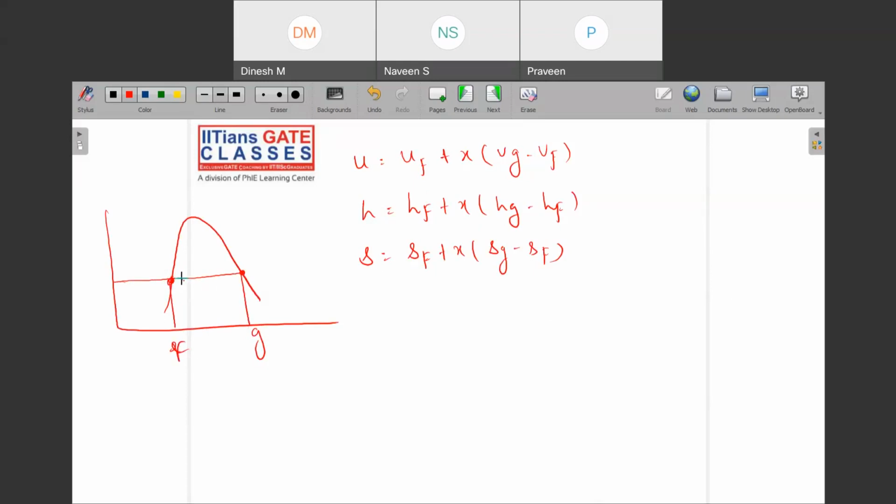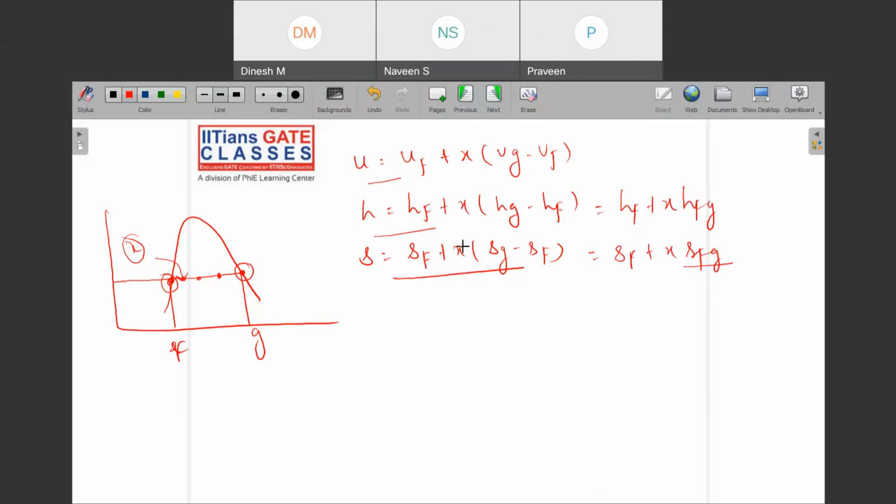If they ask you, tell me what is the enthalpy, entropy and internal energy here, what you will do is find out X. Once you find out X, you know Sf, and if you know Sg, then you can find out this one and this one. So this g minus f part is also summarized as what? I can also write this as Hf plus X into Hg minus Hf, as Hfg. Similarly, this I can write down as Sf plus X into Sfg, and like that.